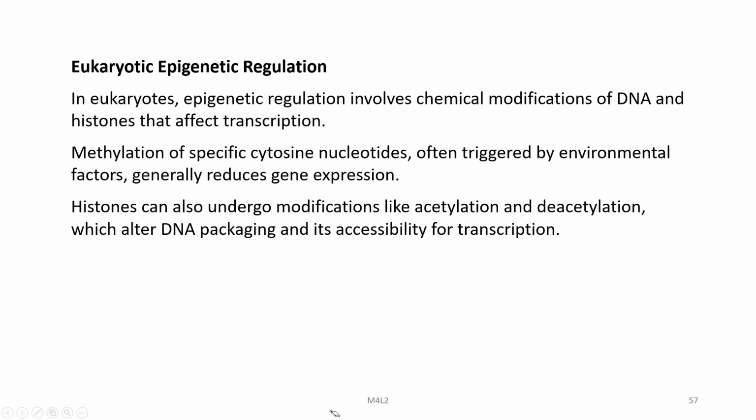As the word epigenetic stands for beyond genes. In eukaryotes, epigenetic regulation involves chemical modification of DNA and histones that affect transcription. Methylation of specific cytosine nucleotides, often triggered by environmental factors, generally reduces gene expression. Histones can also undergo modifications like acetylation and deacetylation, which alter DNA packaging and its accessibility for transcription.